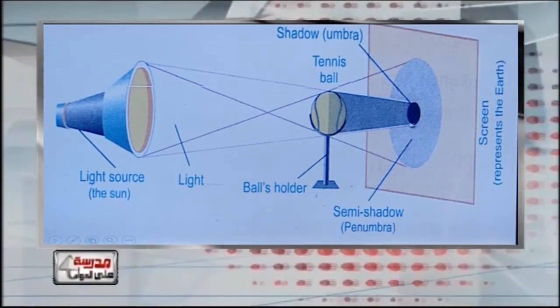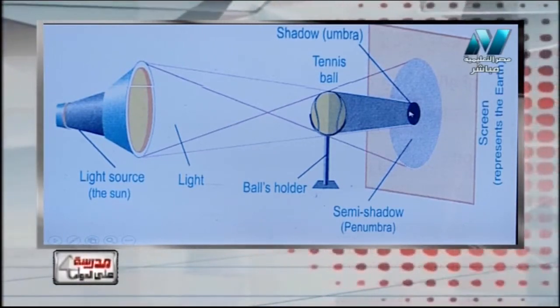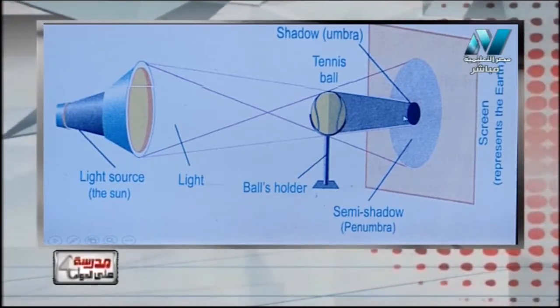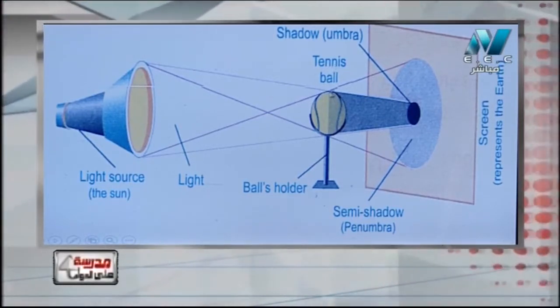What is meant by umbra here? It is the shadow area, the dark area. What is the umbra of the moon? It is the dark inner shadow area of the moon.